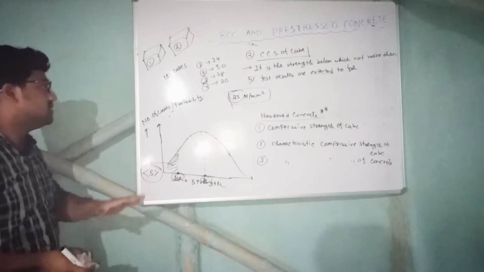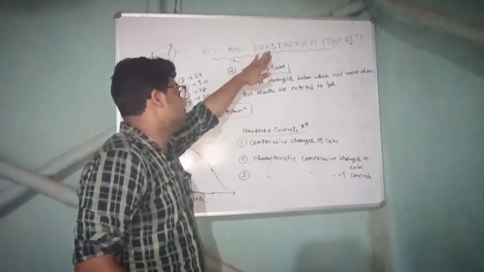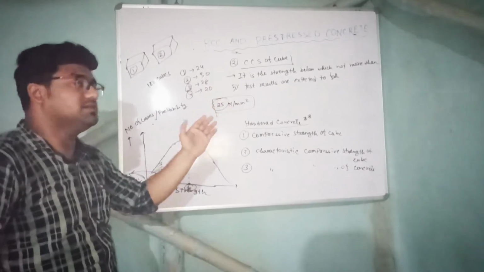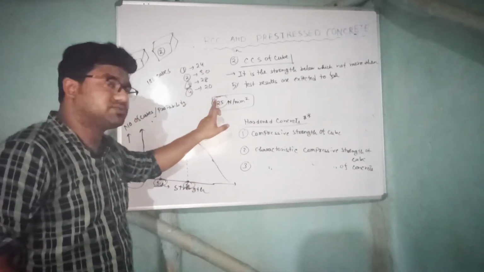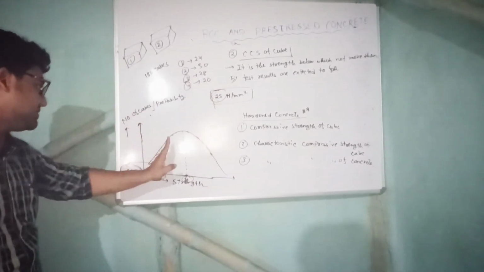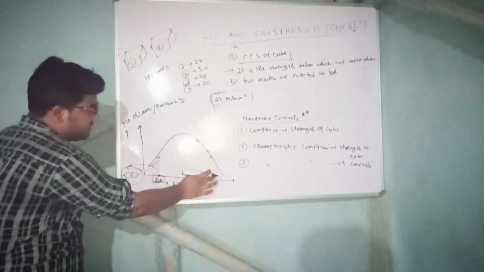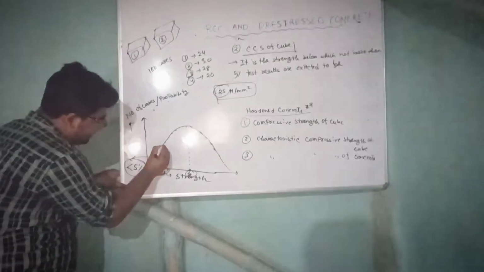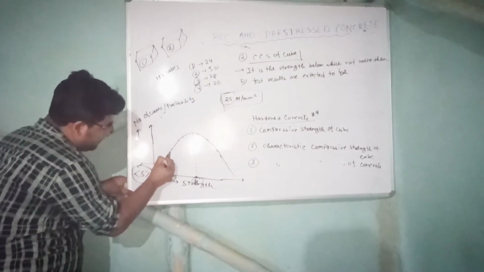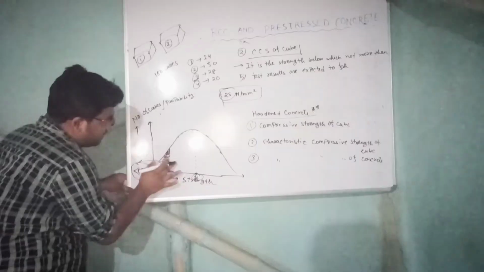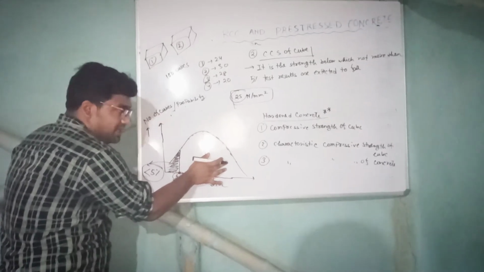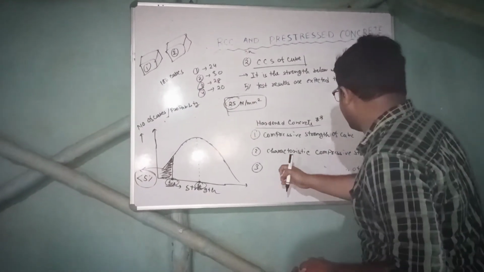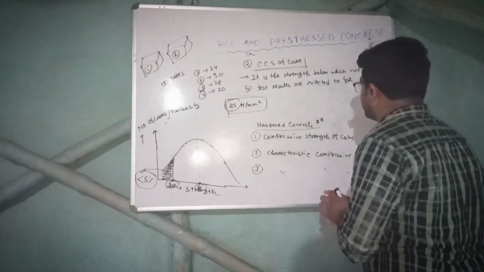Right, I think you are getting it. Of the total 100 samples, by this definition only 5 can fall below the target number. Suppose the target number is 25. Graphically, suppose the whole area of the graph is 100. So only 5% of test results fall below FCK, so only 5 can fall here and 95 should be here. Right? Now we will come to the third one, characteristic compressive strength of concrete.